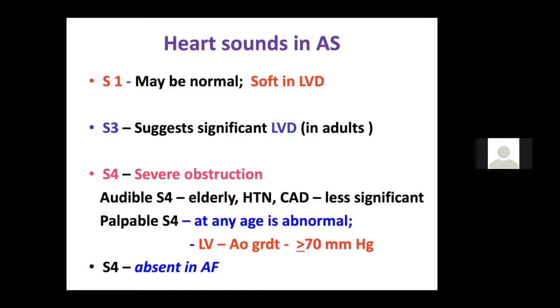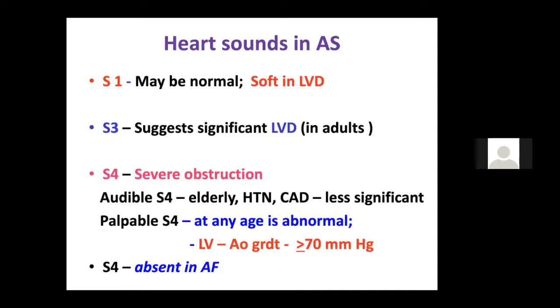So after the carotid pulse, let's discuss the heart sounds. What happens to the heart sounds? We know that the S1 is normal most of the time in aortic stenosis unless the patient has LV dysfunction. If the patient has LV dysfunction, the S1 may be soft.